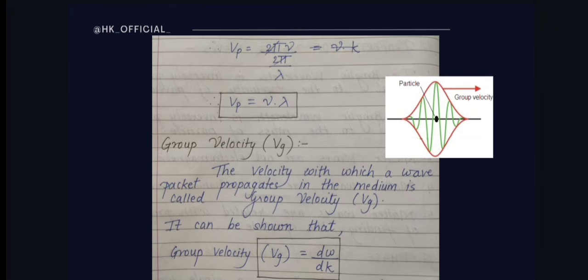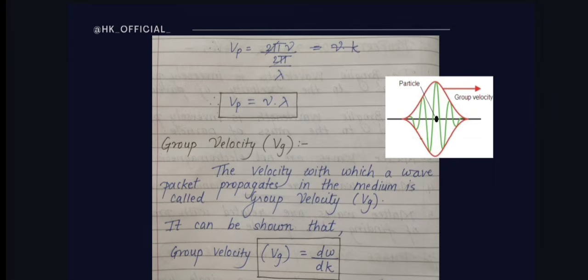So what is group velocity? The velocity with which a wave packet propagates in the medium is called group velocity. We denote it by Vg, and it is shown that group velocity is equal to d omega by dk. Same, just we have taken the derivative. Now the time of story.